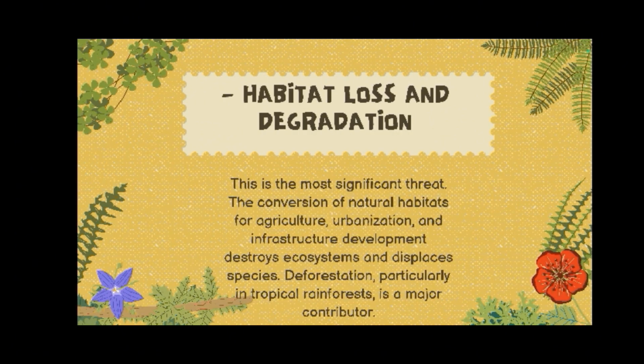So, this is the most significant threat of all in the ecosystem. The conversion of natural habitats for agriculture, urbanization, and infrastructure development destroys ecosystems and displaces species. So, the building of us people, like for agriculture, for urbanization, like other provinces are making more cities, and infrastructure development like more buildings, more businesses, that displaces all these species that make that place their home, which could critically endanger them. Deforestation, particularly in tropical rainforest, is a major contributor.